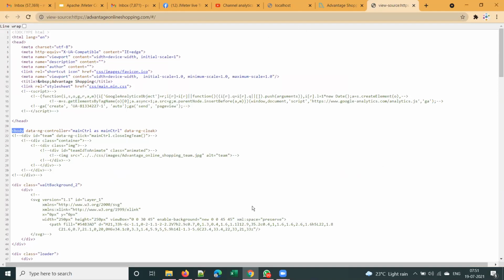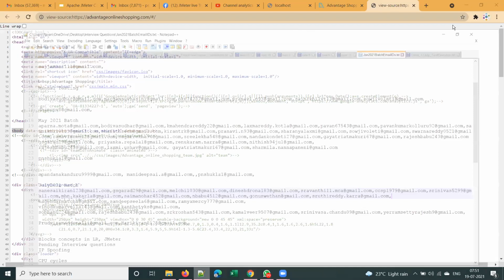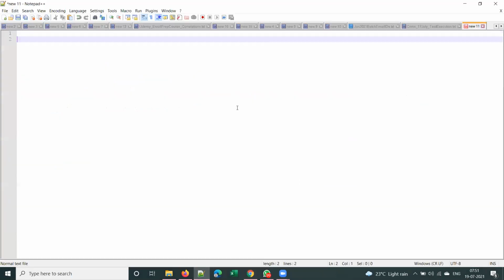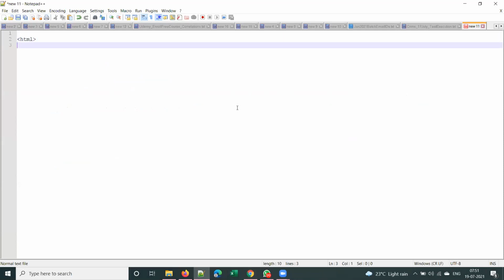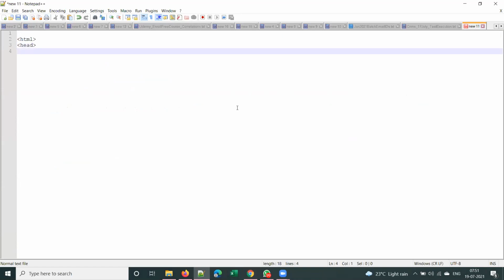Let me quickly show you the typical structure of HTML code. HTML, this is the opening tag, and this is just a skeleton of HTML code.